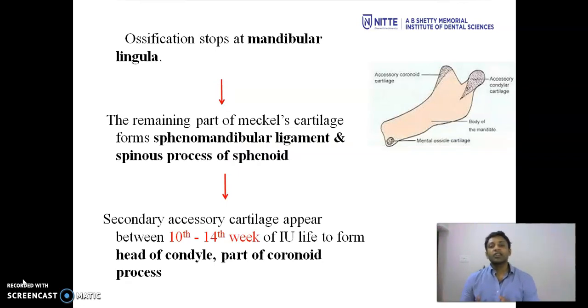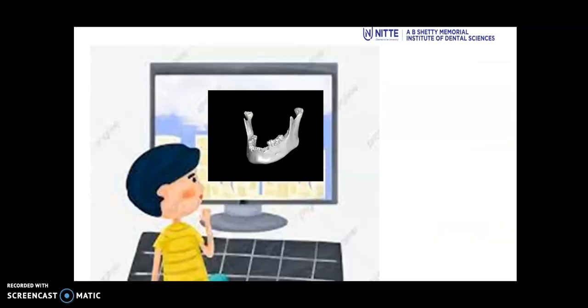Now the ossification stops at the mandibular lingula. The remaining part of the Meckel's cartilage forms the spinomandibular ligament and the spinous process of sphenoid. Secondary accessory cartilage appears between 10 to 14 weeks of intrauterine life to form head of the condyle and part of the coronoid process.